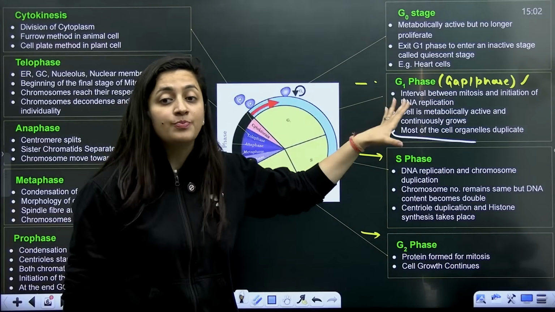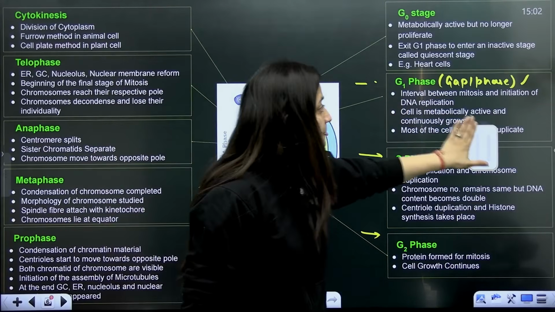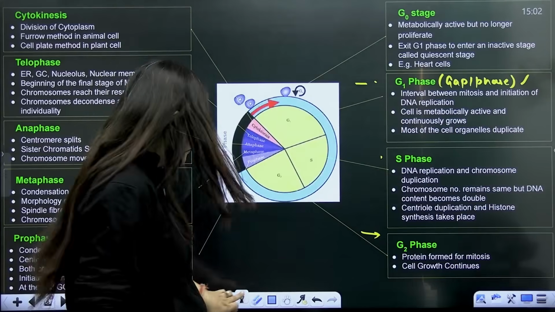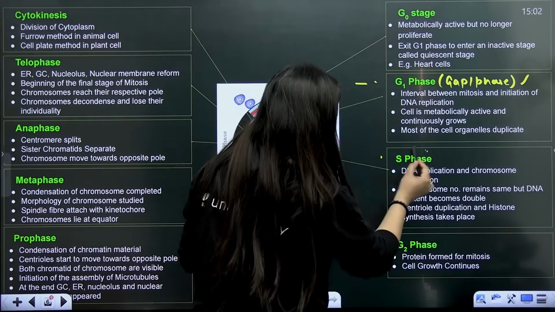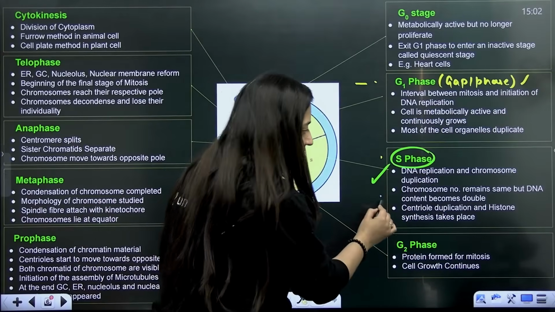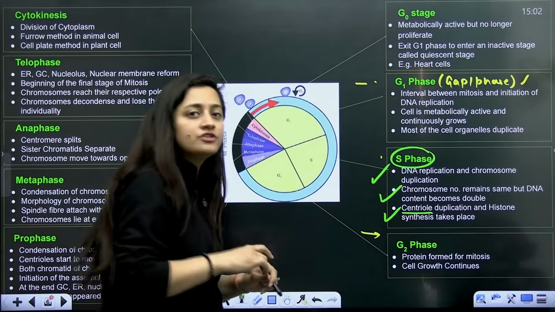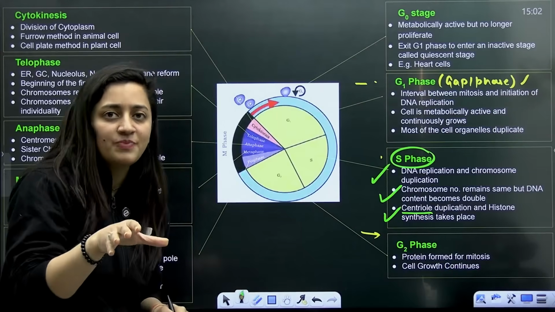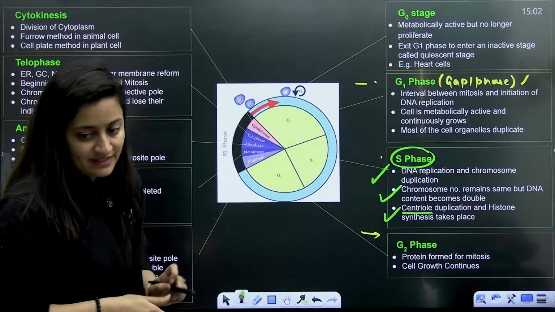In this particular phase, my dear students, the duration is variable. It depends upon the cell's need. In the S phase, as I said, there is DNA duplication but the chromosome number will remain the same, and the centriole, which is a non-membrane bound organelle present in the animal cell, will also get duplicated here.